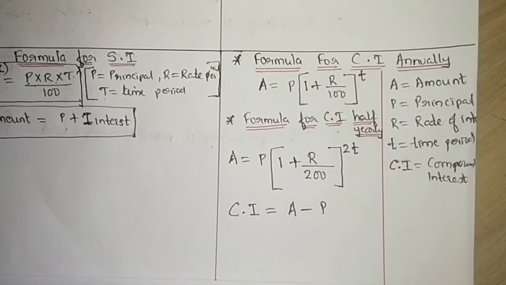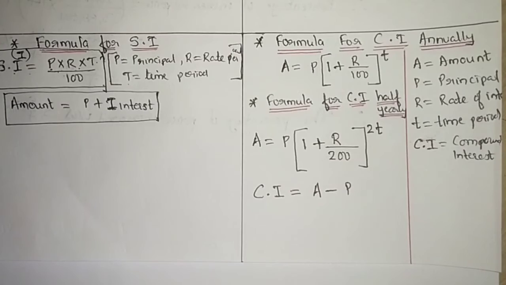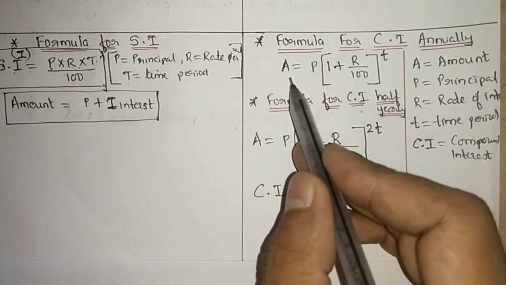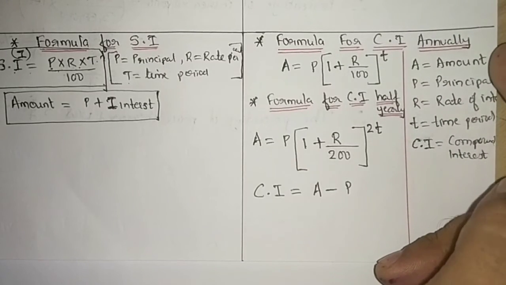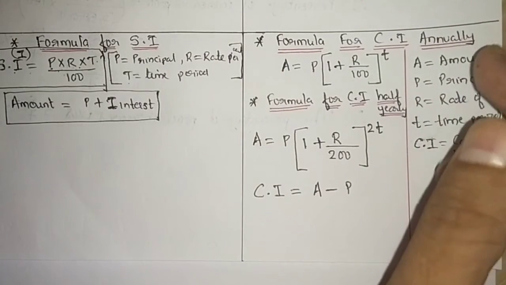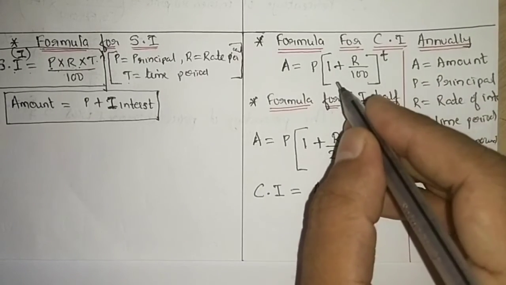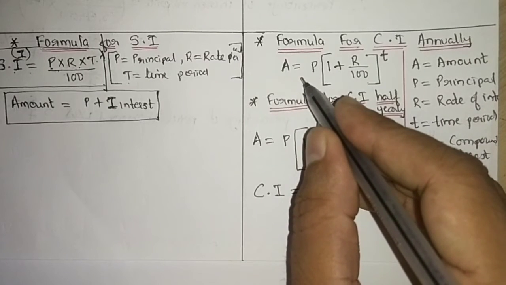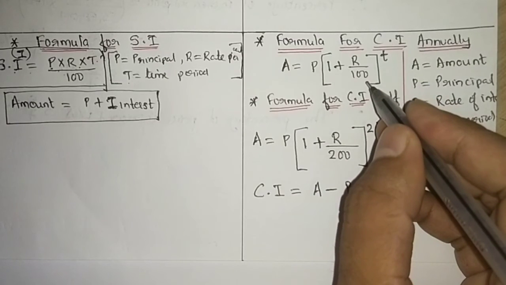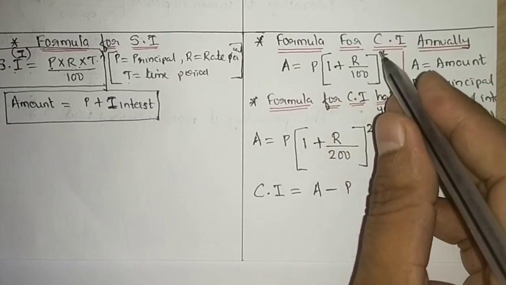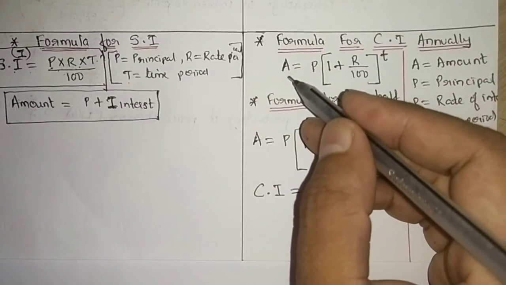Now in case of compound interest, there are two formulas for finding amount. One is calculated annually. If the compound interest is charged annually, that is after 1 year interest will be charged, then the formula is A is equal to P into bracket 1 plus R divided by 100 bracket close raised to power T. Now what is A?